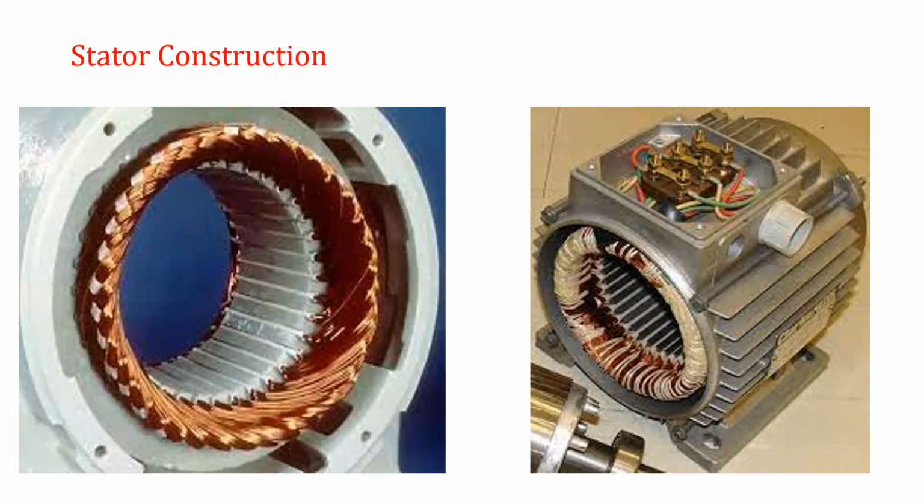Glands are provided for the connection of cable, and a nameplate is provided.